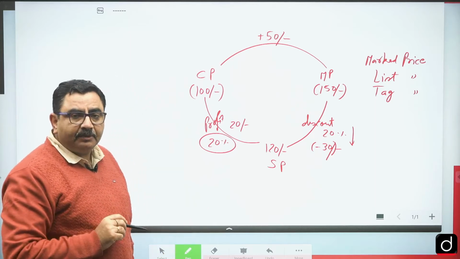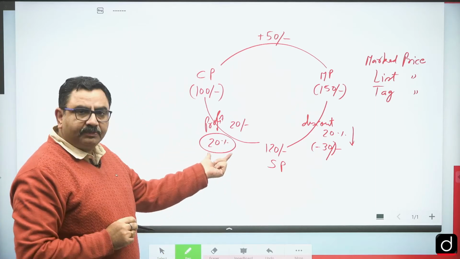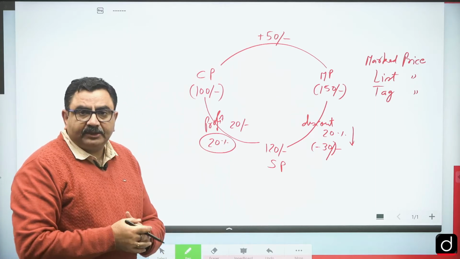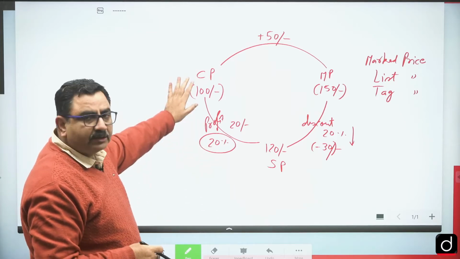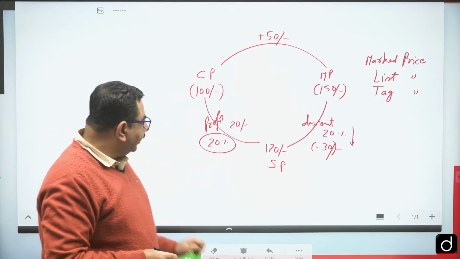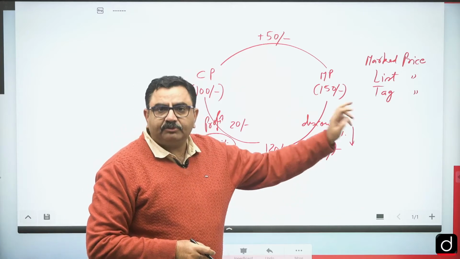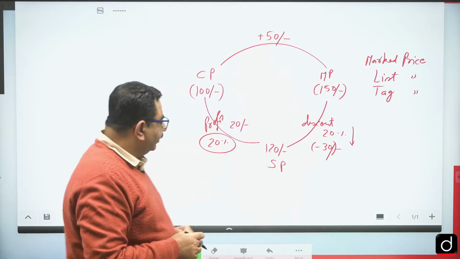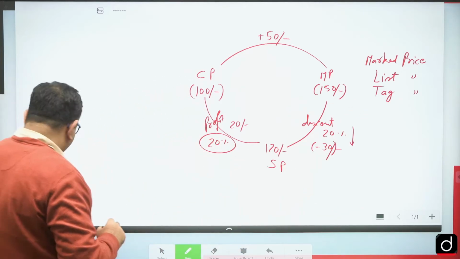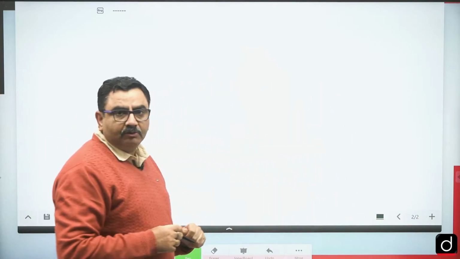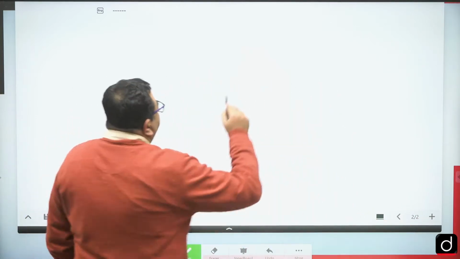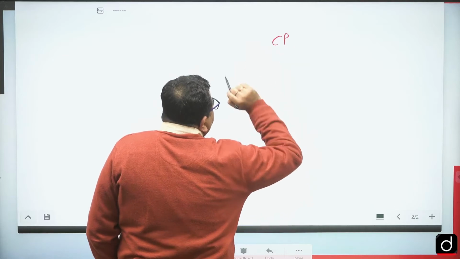Keep one thing in mind: whether we are calculating profit percentage or loss percentage, both are always percentages of cost price. Likewise, discount is the percentage of mark price. Now one more thing you can see which will be helpful for you in solving questions. First of all we can see cost price.